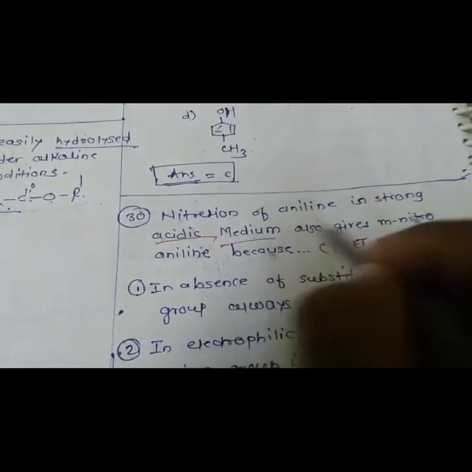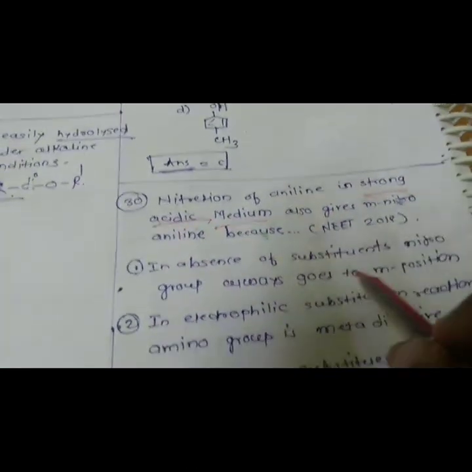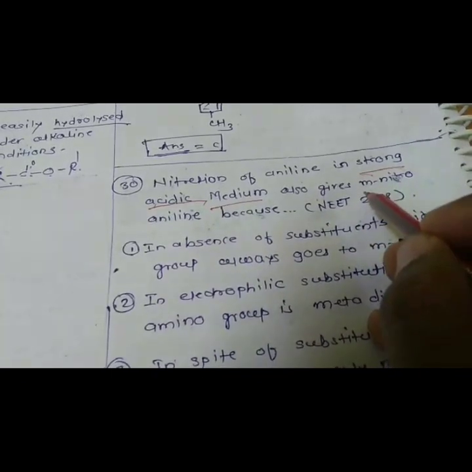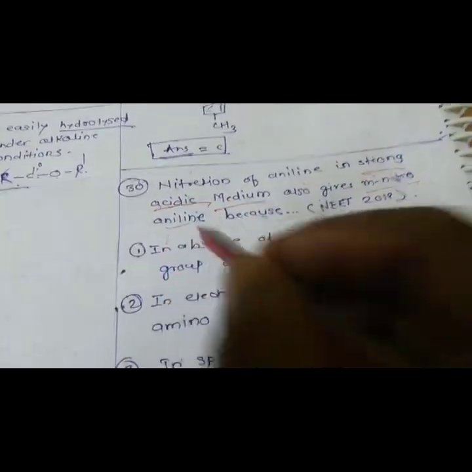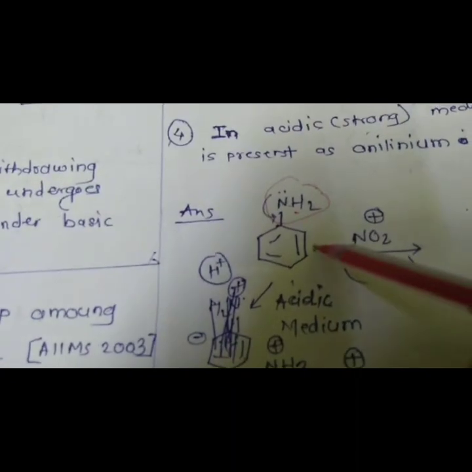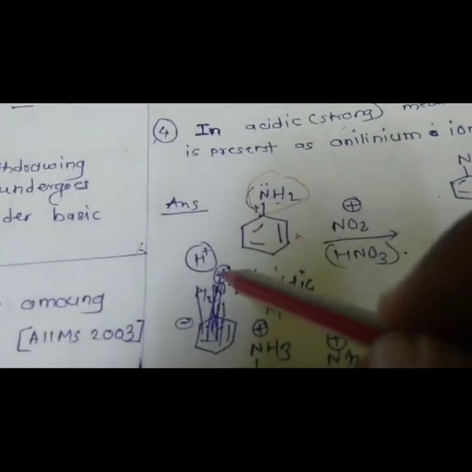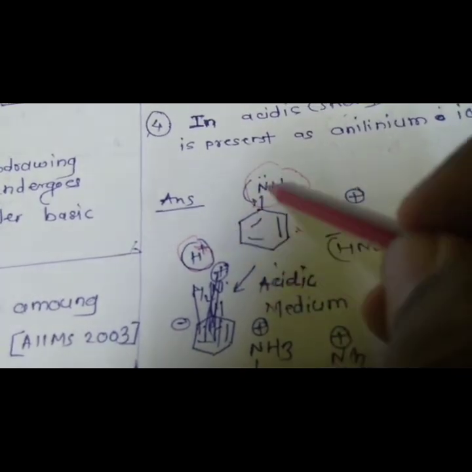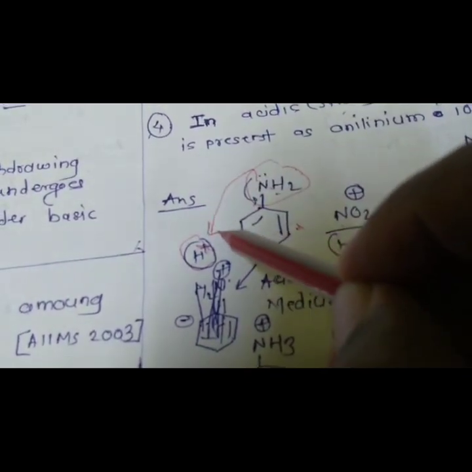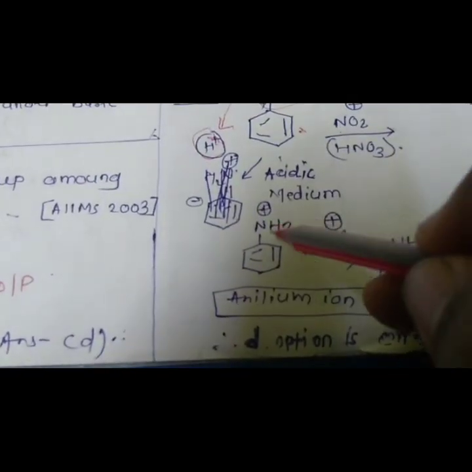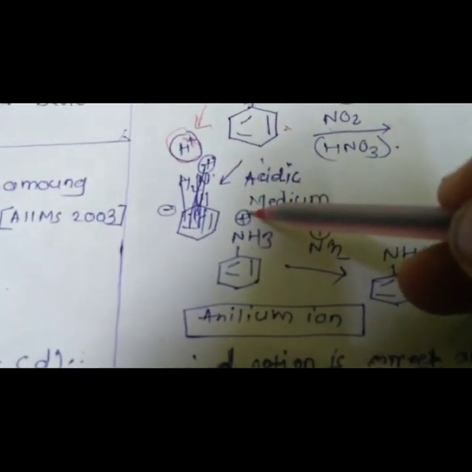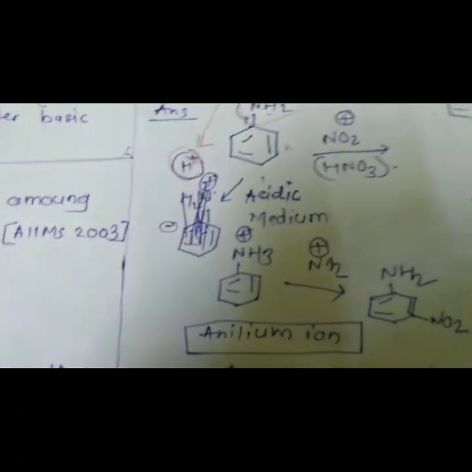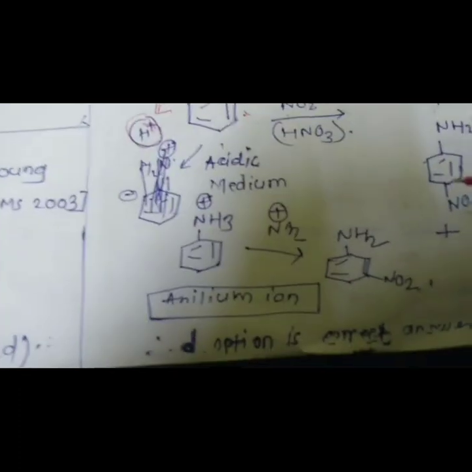Strong acidic medium also gives meta nitroaniline. So we will take aniline in strong acidic medium. A strong acidic medium means H plus. If it is H plus, obviously the lone pair on this nitrogen might attack the hydrogen and carry the proton, and therefore anilinium ion formation takes place. Since anilinium ion is formed, the lone pair of nitrogen is not available.